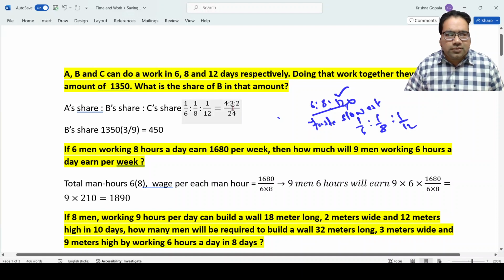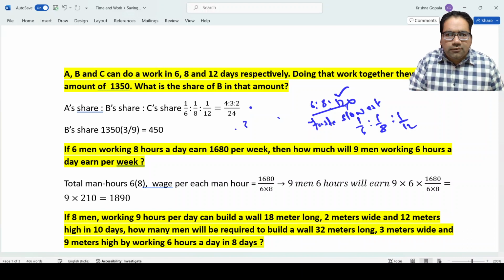Now 4 is to 3 is to 2 is the ratio because the denominator 24 is the same for everyone. Now what is B's share? 3 by 4 plus 3 plus 2, which is 3 by 9, into the total amount 1350. Right? 9 15s are 135. 3 into 150 is 450. So 450 is the correct answer.